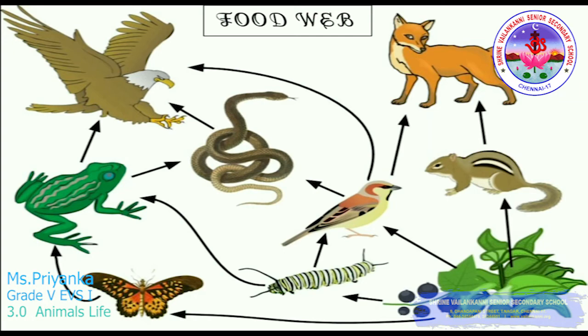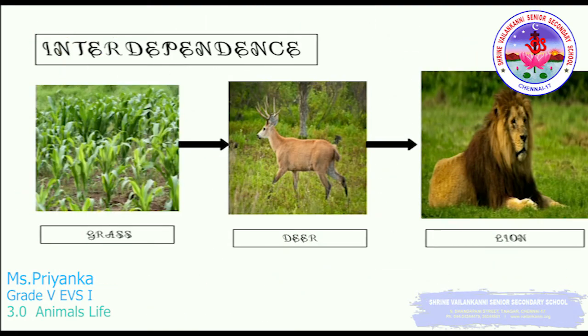So they have given the chain format. This is a food web, so many food chains together are called the food web. Here also the food web will start from the plants, that is the producer, and of course it will end at the decomposers. So that's it for the food chain and the food web.